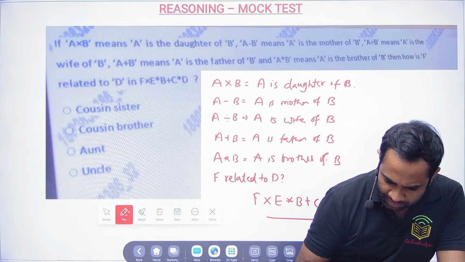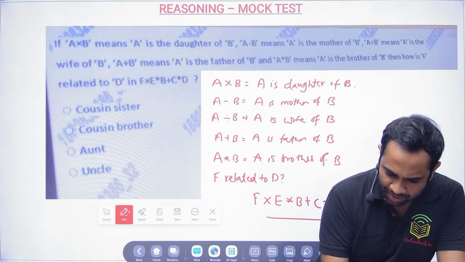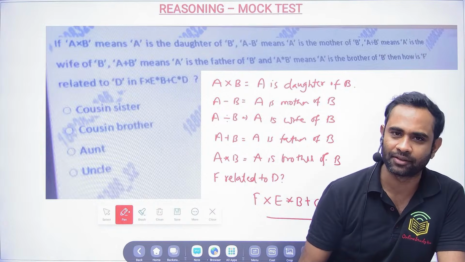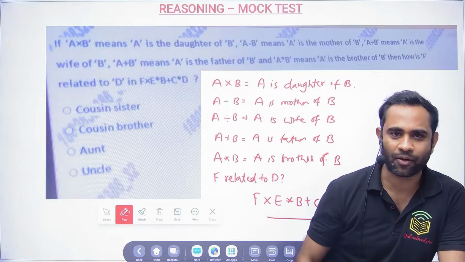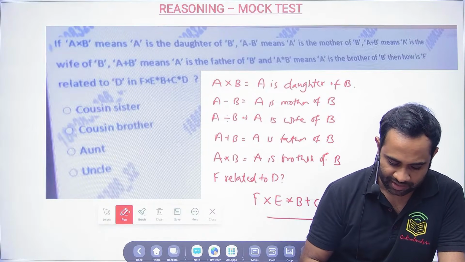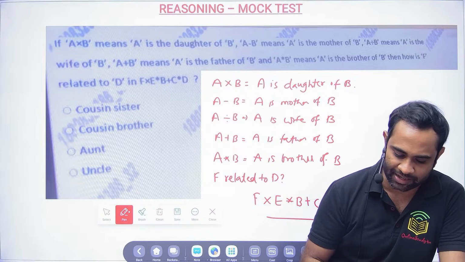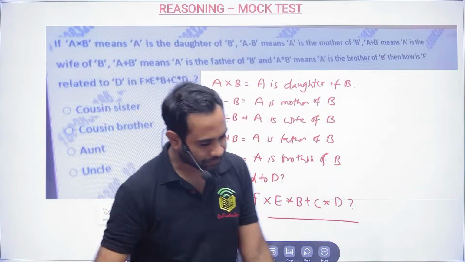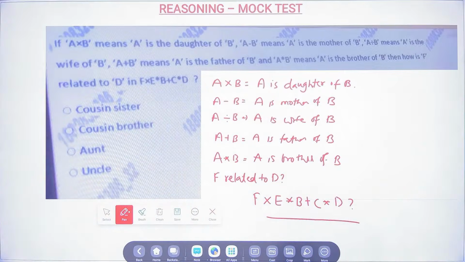Janki Rang, 35 into 11 is 385. That is what I have written. Just go back and see. I have written 385, where have I written 885? Okay.